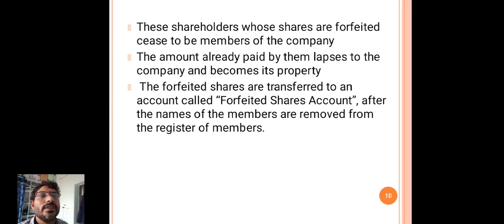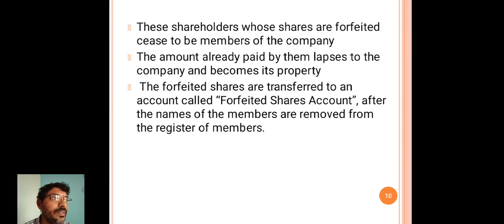The forfeited shares are transferred to an account called the forfeited shares account after the names of the members are removed from the register of members.